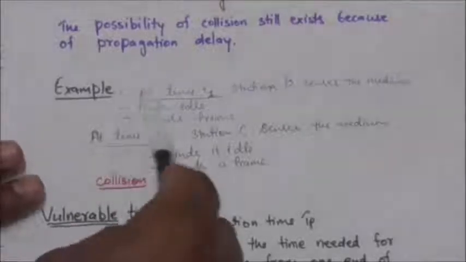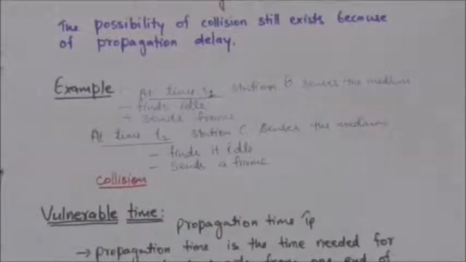Now at time t2, the first bit from station B has not reached station C. So at time t2, when station C senses the medium, it finds it idle. Therefore station C also sends a frame. Then there will be a collision. The two signals will collide and both frames will be destroyed.